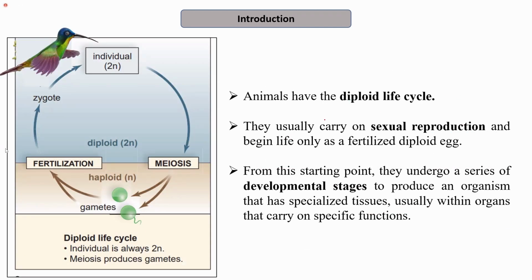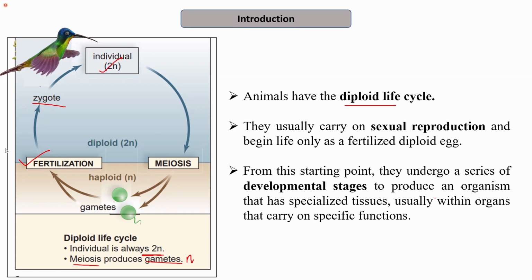Next, we can say that animals have a diploid life cycle. So what do I mean by diploid life cycle? In a diploid life cycle, the individual is always 2N, and meiosis results in the production of gametes. Gametes are N in nature. And by the process of fertilization, where the fusion of gametes takes place, two haploid gametes, which are N and N in nature, fuse to form the zygote that develops into an individual which is 2N in nature.